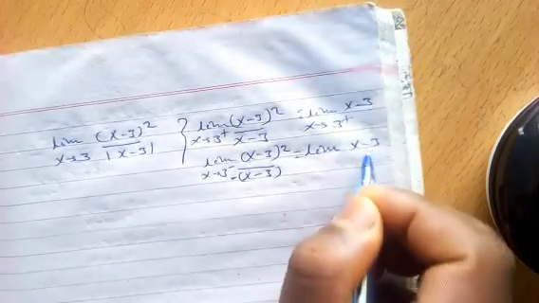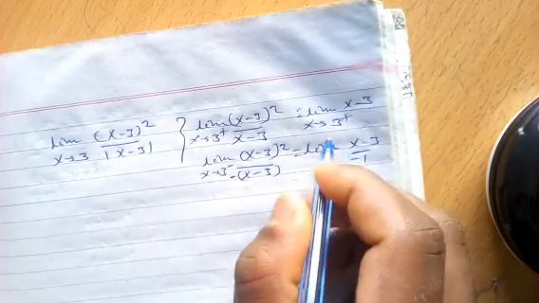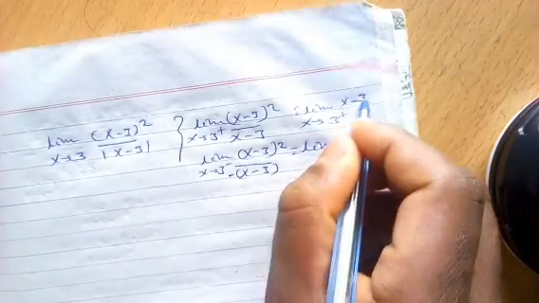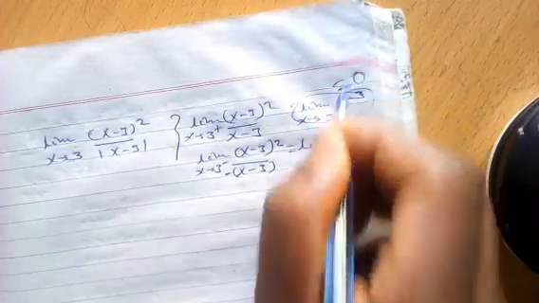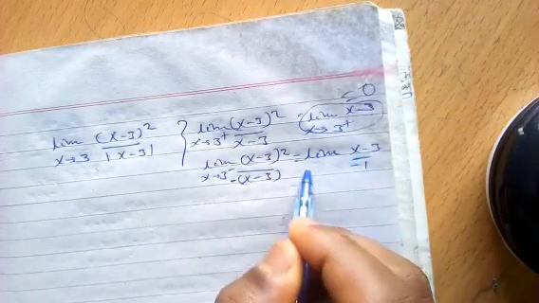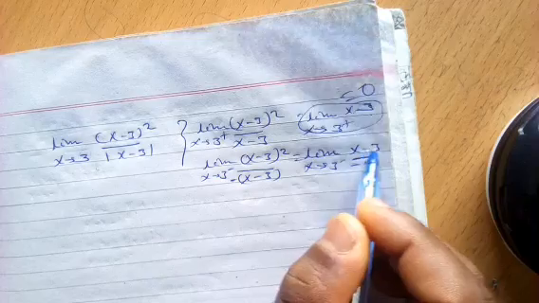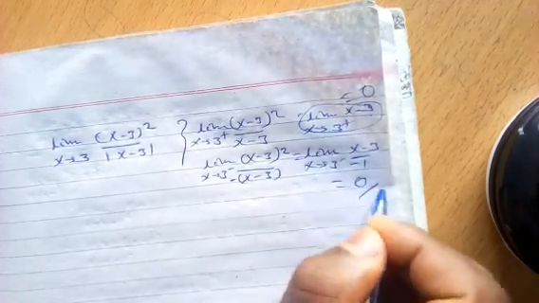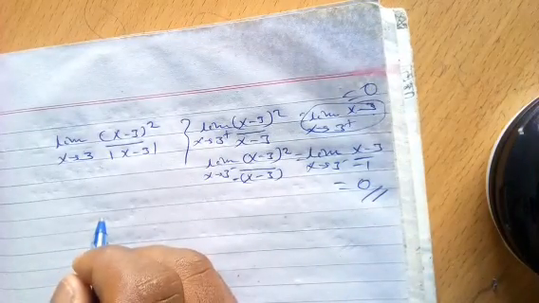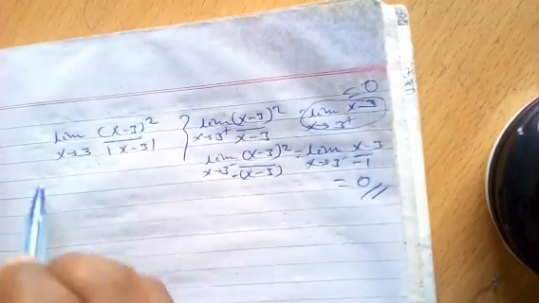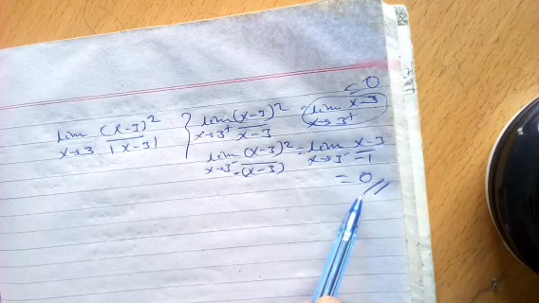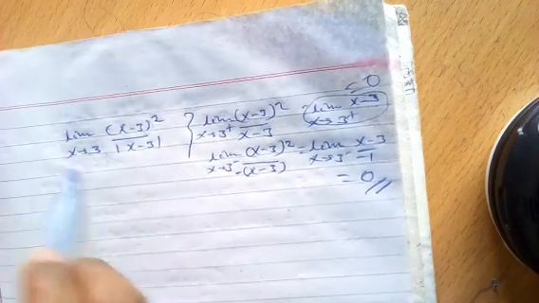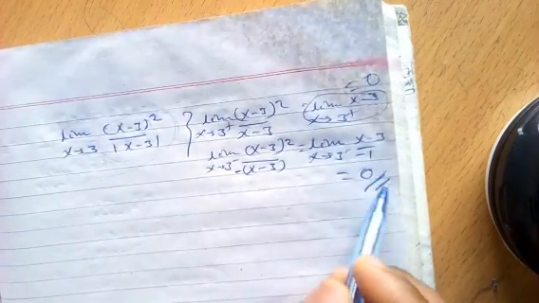Then limit of x minus 3 over negative 1: substituting 3 minus 3 gives 0, so this limit value equals 0. And if x approaches 3 from the negative, 3 minus 3 is 0 over minus 1, which equals 0. So it has a limit value. Then the limit of this function at 3 is 0.